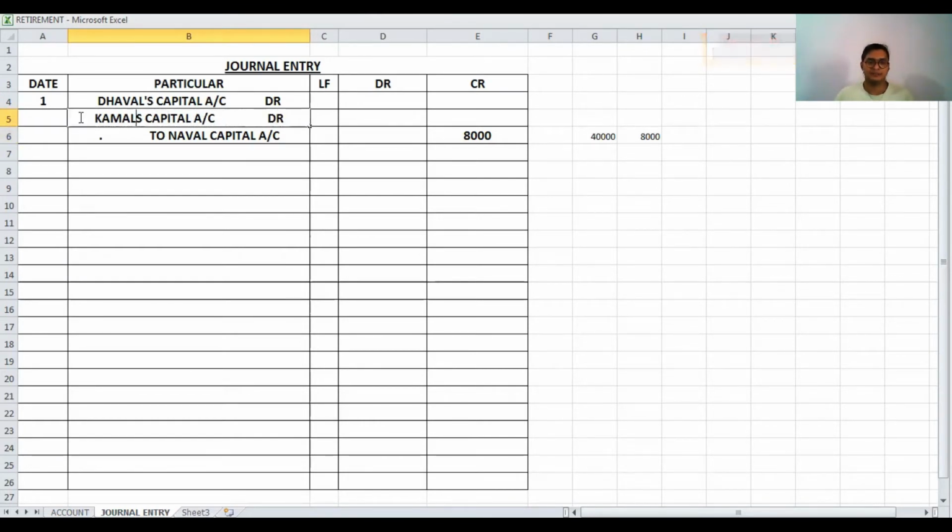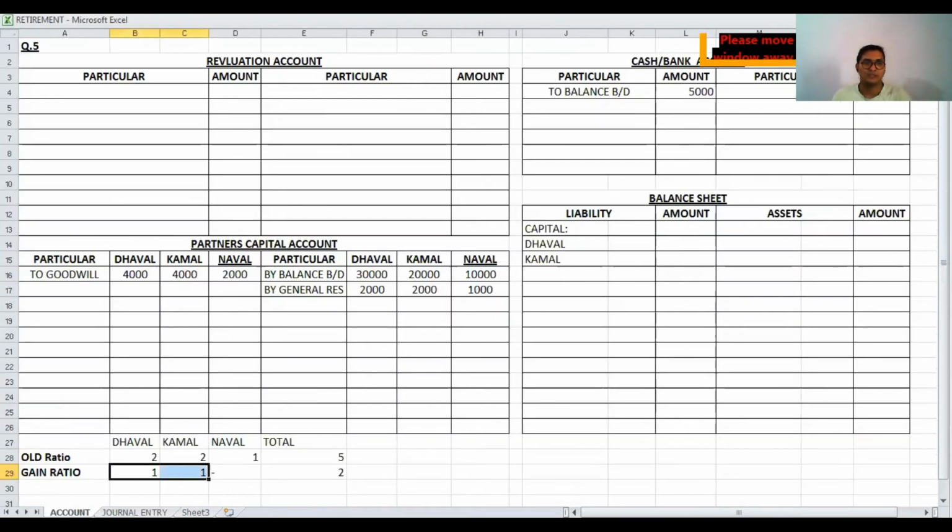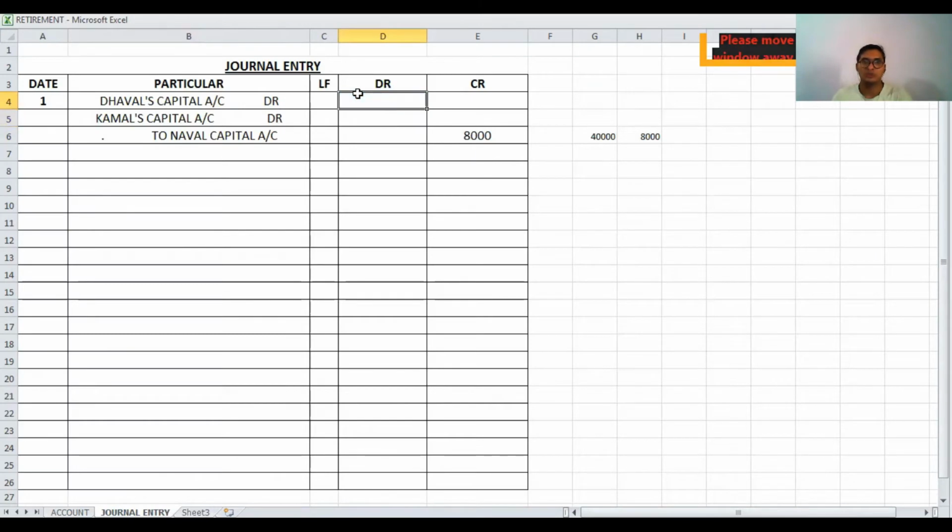and Novel's capital account credit. Means gaining partner debit, retiring partner credit. Now the amount: this 8,000 is distributed between the partners in gain ratio. And gain ratio is 1 is to 1, means equal. So now this 8,000 is distributed between the partners equally and it comes to 4,000 and 4,000.